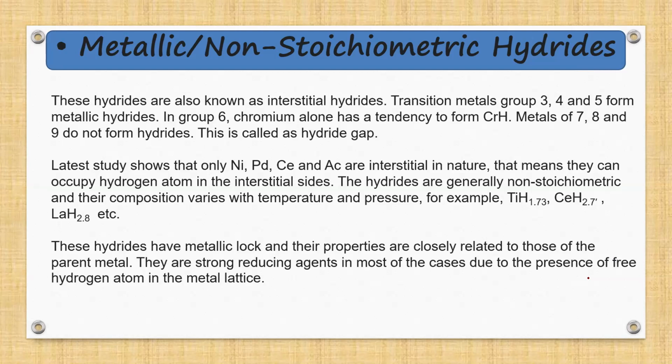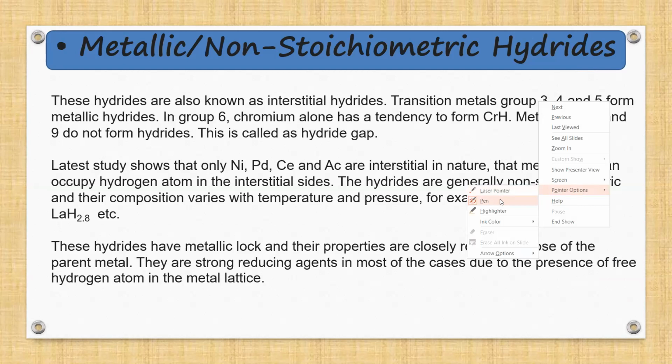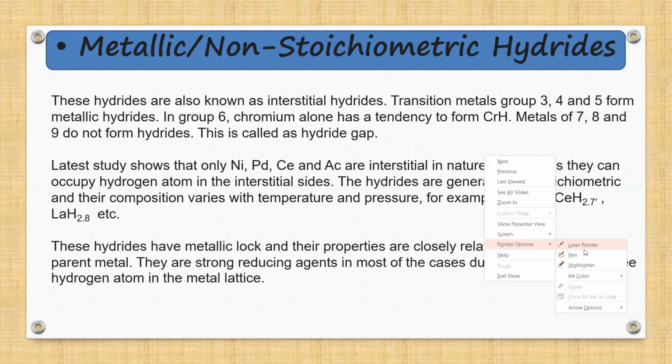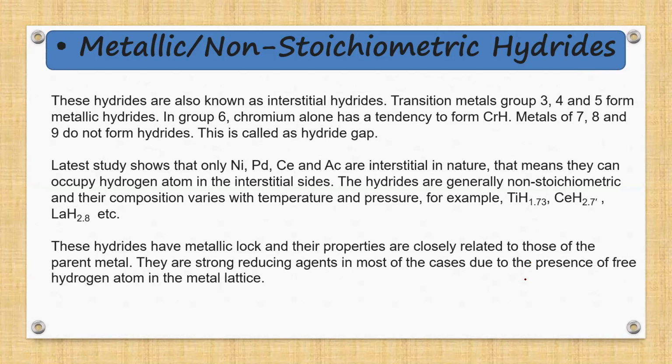What is an interstitial site? Now, when the atoms are arranged, they are arranged in a way that they have space between them. Suppose these are atoms arranged, of similar size. This is how the atoms are arranged when they are of similar size. We do have space between them, right? We do have space between them, which is known as the interstitial site.